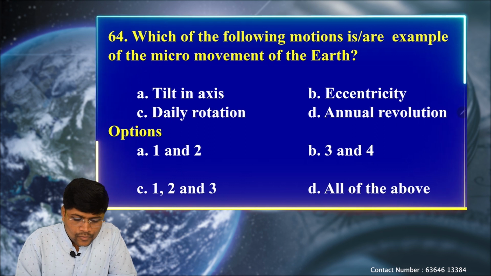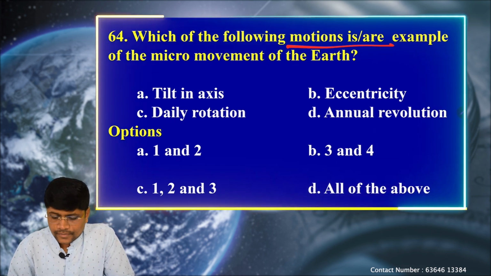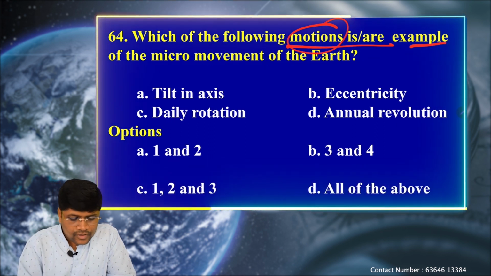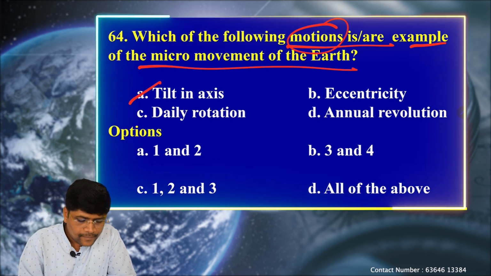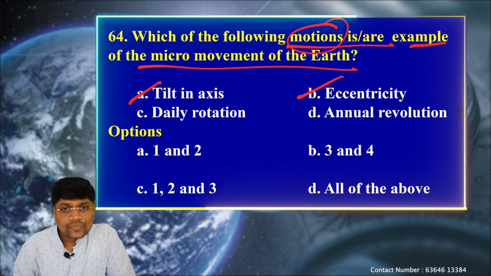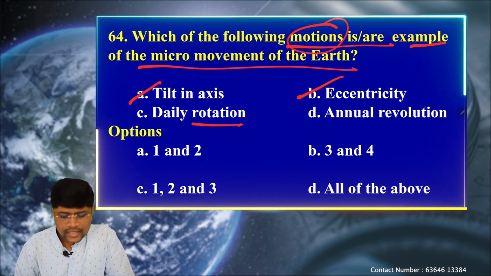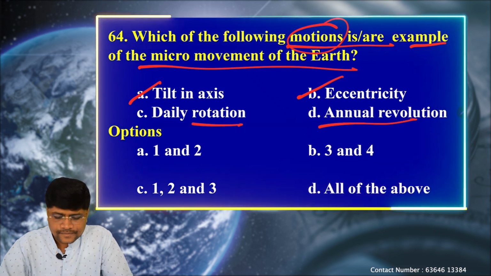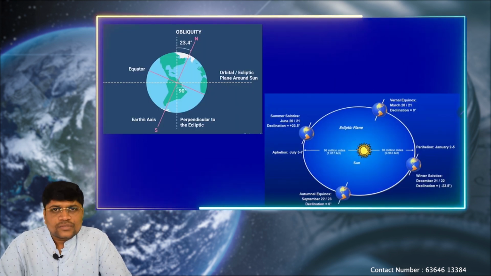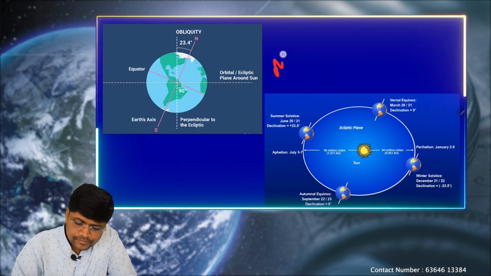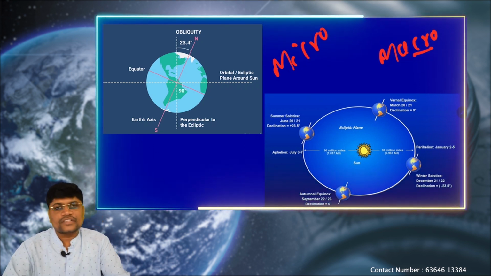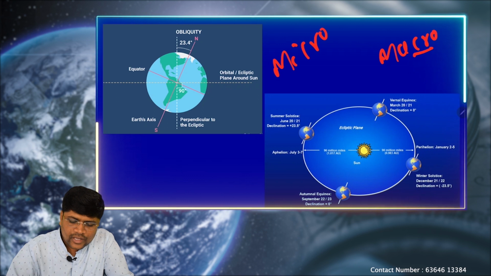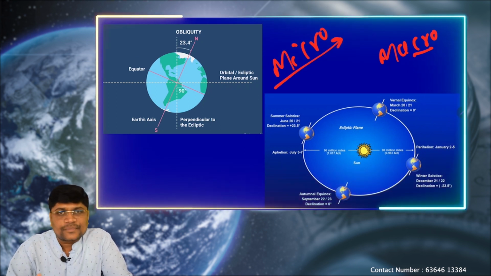Clear? Next. Which of the following motions or rotations is an example of a micro movement of the earth? Okay, let's see. Option A, tilt in axis; B, eccentricity; C, daily rotation; and D, annual revolution. The earth's movements can be classified into two: micro movements and macro movements. What are these micro and macro movements? The micro movements refer to those which we cannot observe.